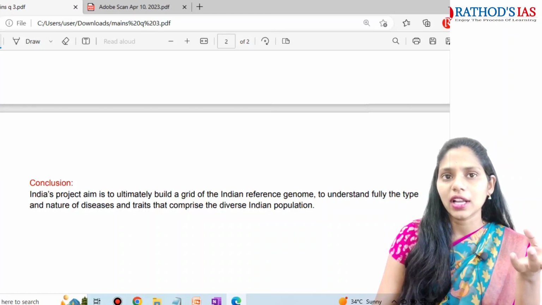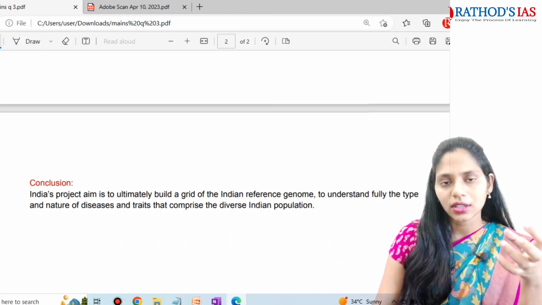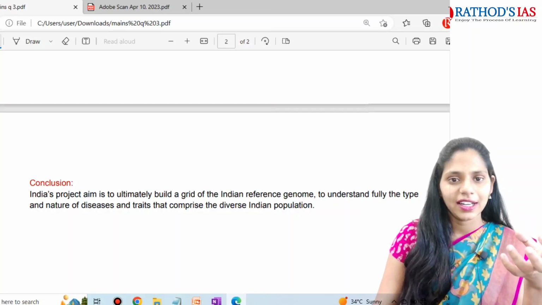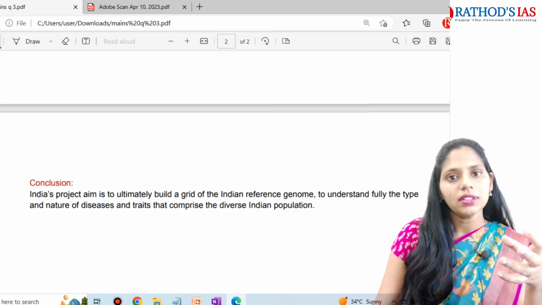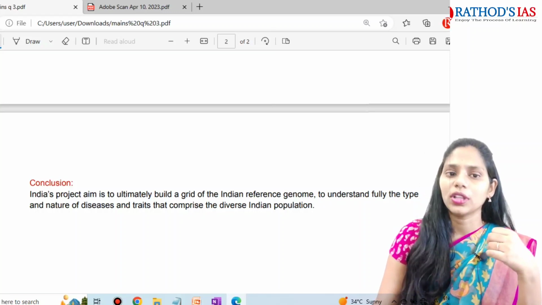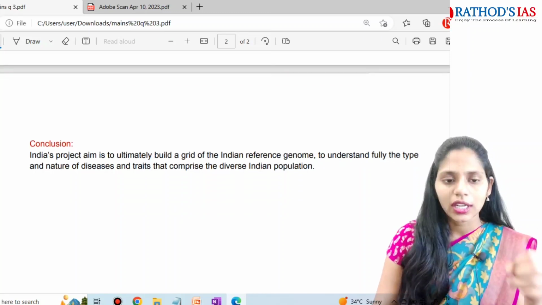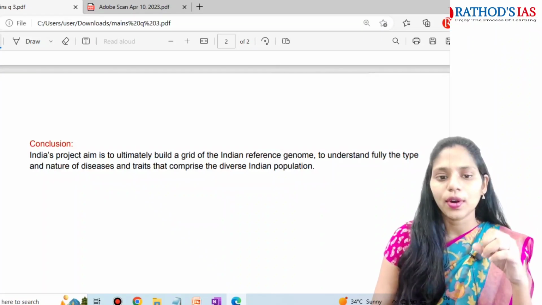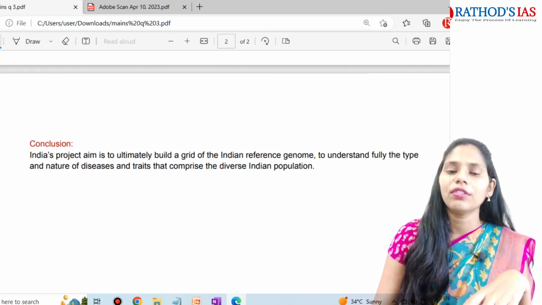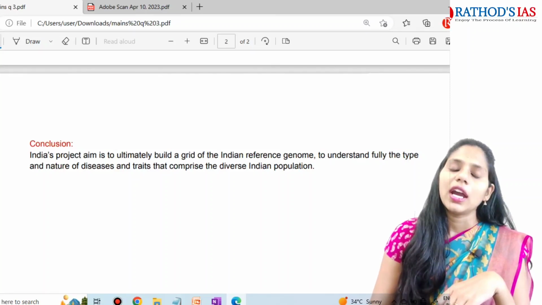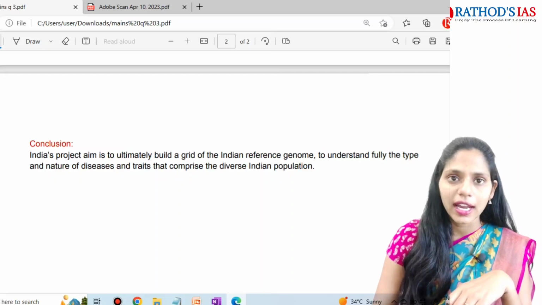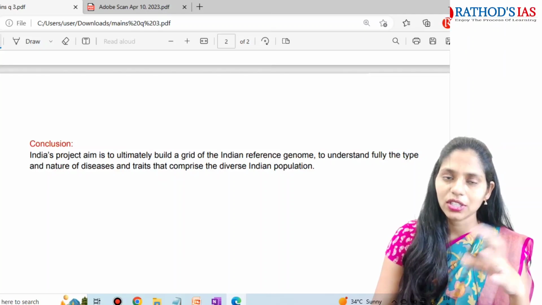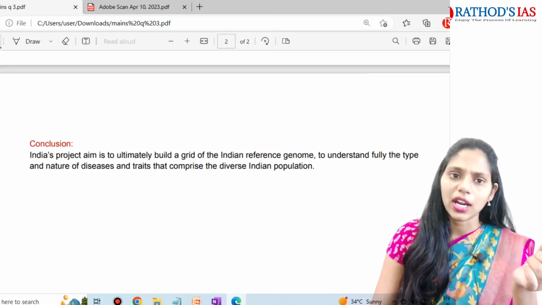And finally you can conclude the answer. So as I said, in this question you can't give any report or any data or any index, right? So here you can sum up the important points that you wrote in the body. So here the conclusion is very simple. It says that the aim of this Genome India project is to build a grid of Indian reference genome, and it helps to understand the nature of diseases and traits that are seen in the Indian population. So in such a way you can conclude your answer.